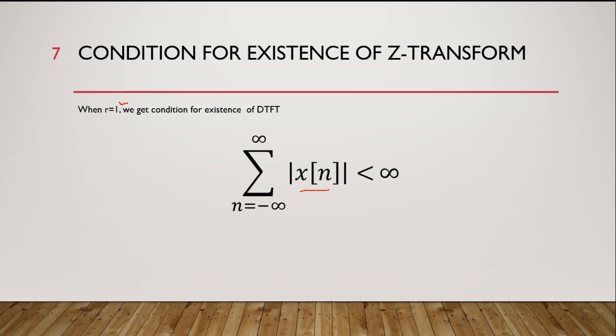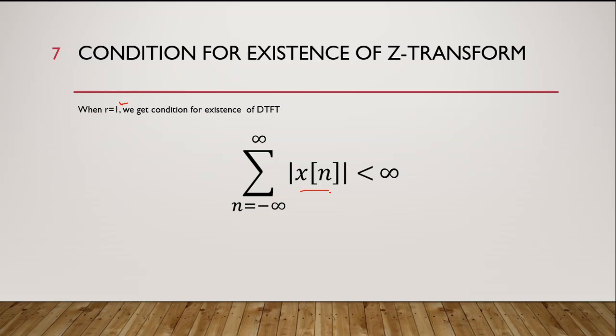Remember that the condition of existence of continuous time Fourier transform was that the input signal must be absolutely integrable.